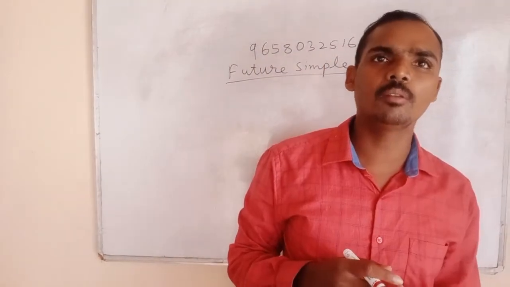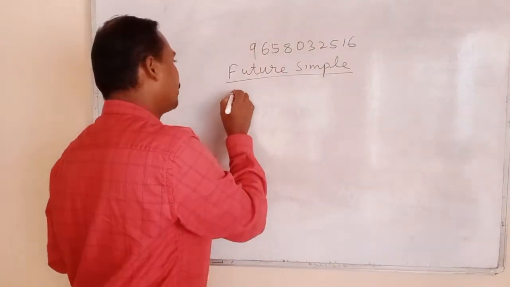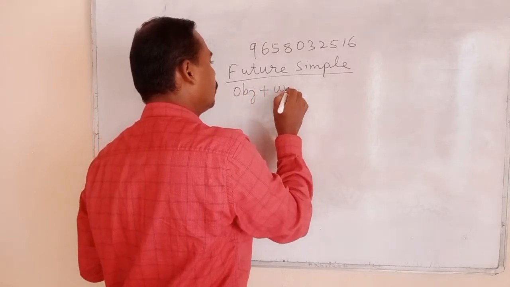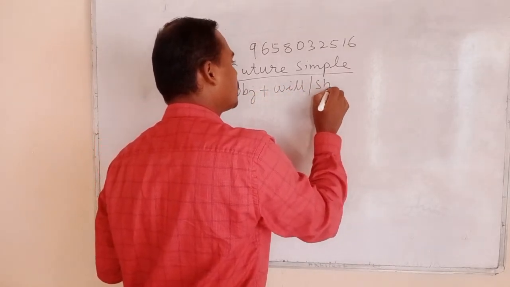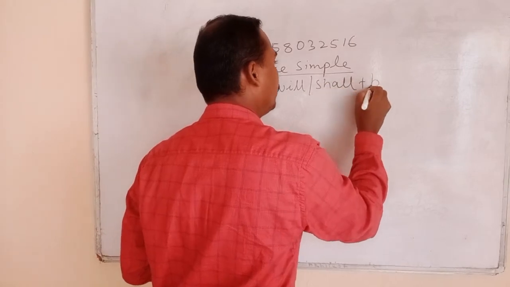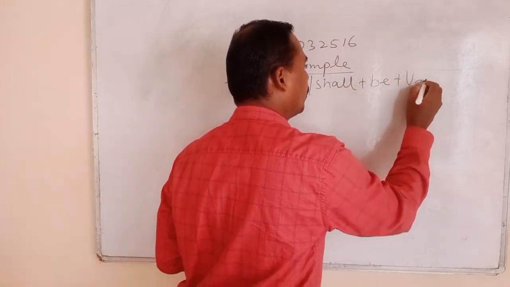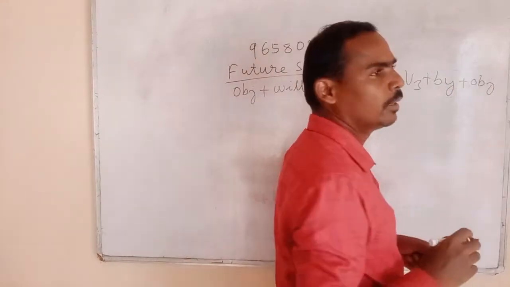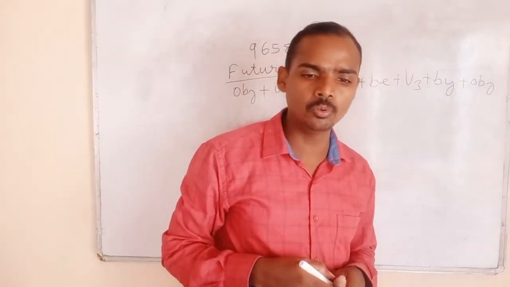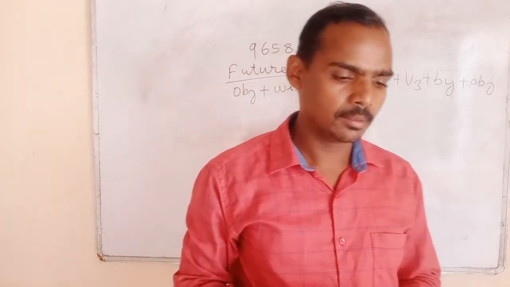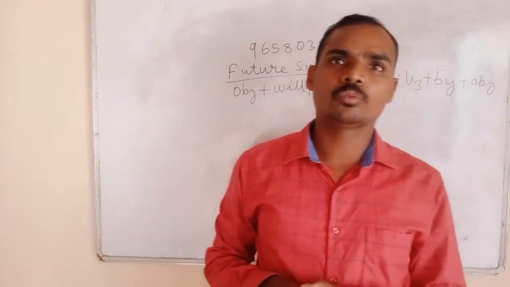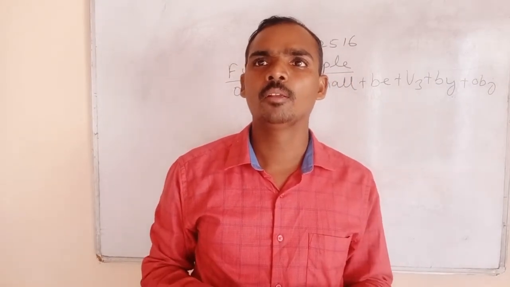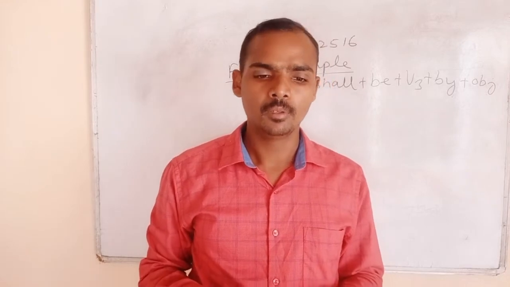Object, I have already discussed in the last class, plus will or shall, plus be, plus third form of the verb, plus by, plus subject.